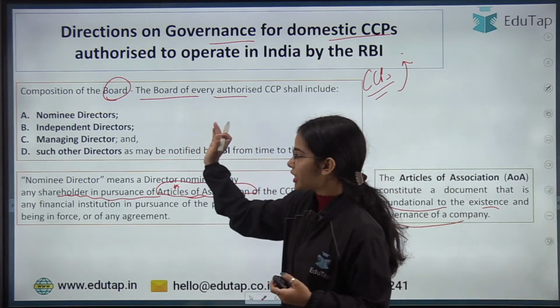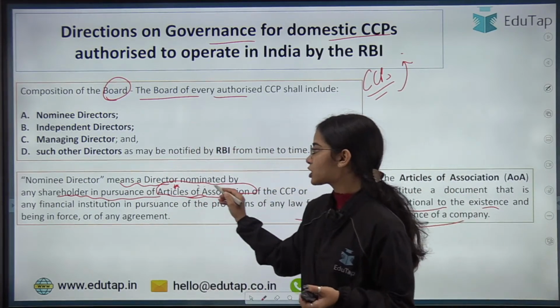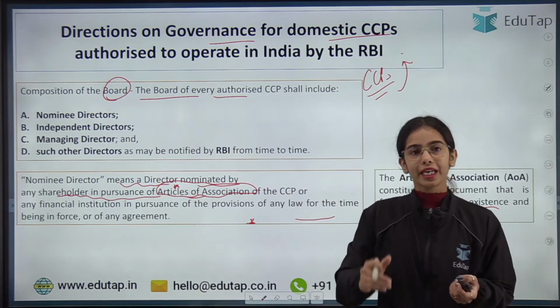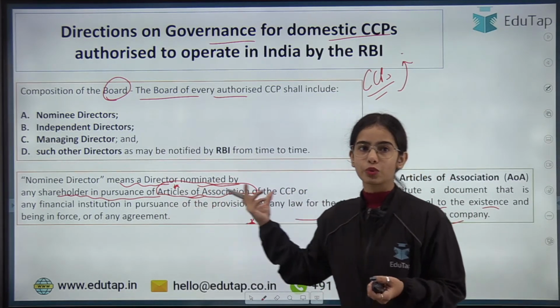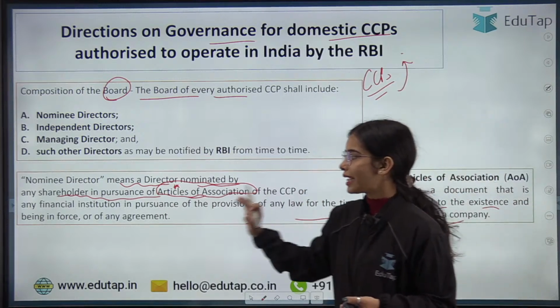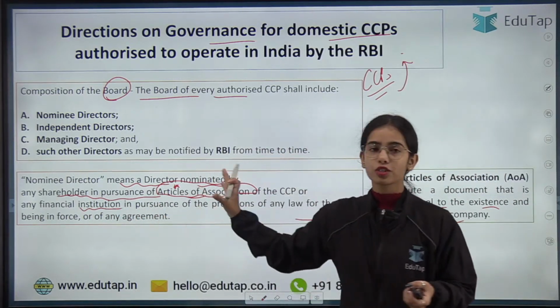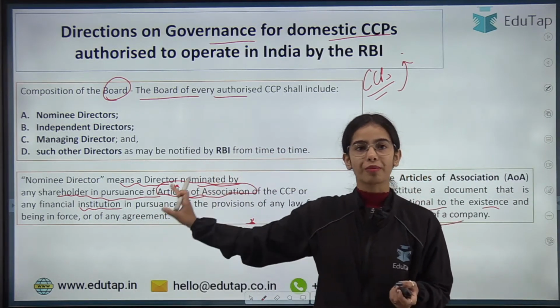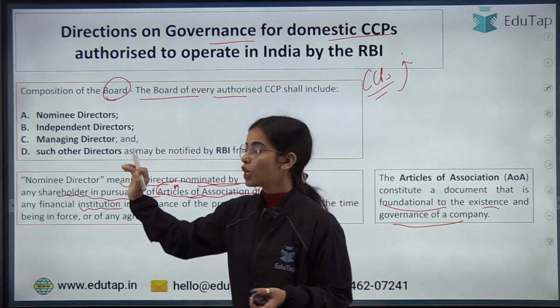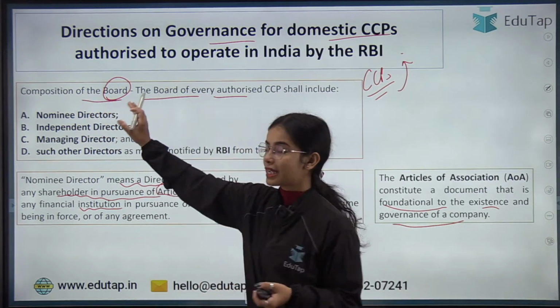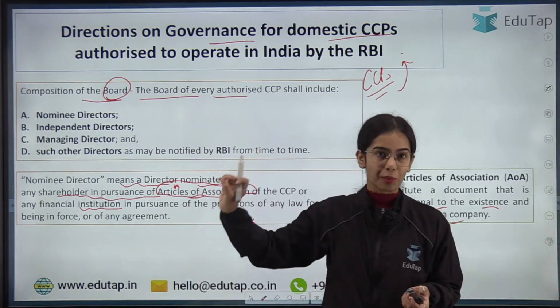Okay. So a nominee director means a director that is nominated by any shareholder in accordance with the Articles of Association of the CCP, or any financial institution can also nominate a nominee director on the basis of some rules and regulations. Okay. So the central counterparty board will consist of nominee directors.